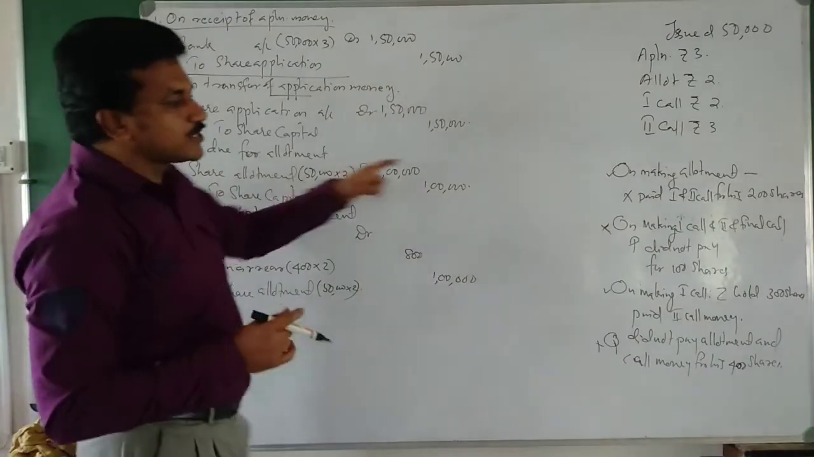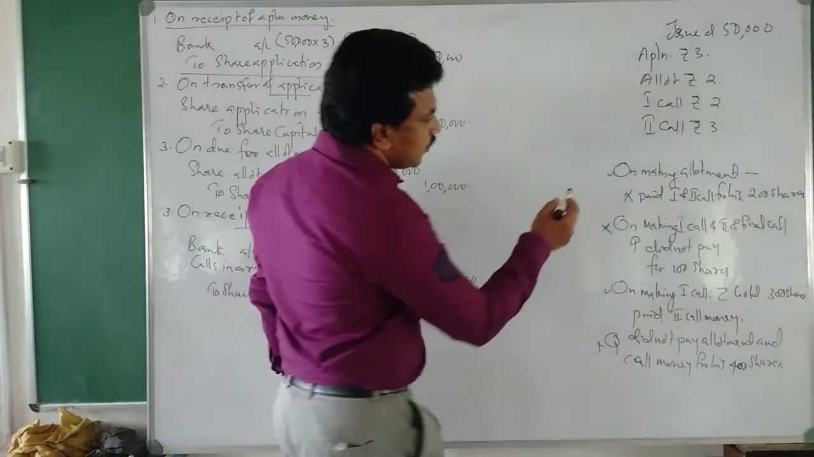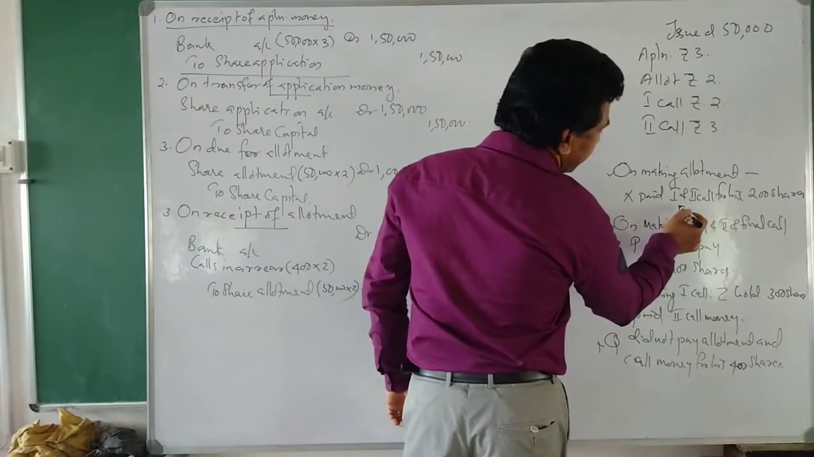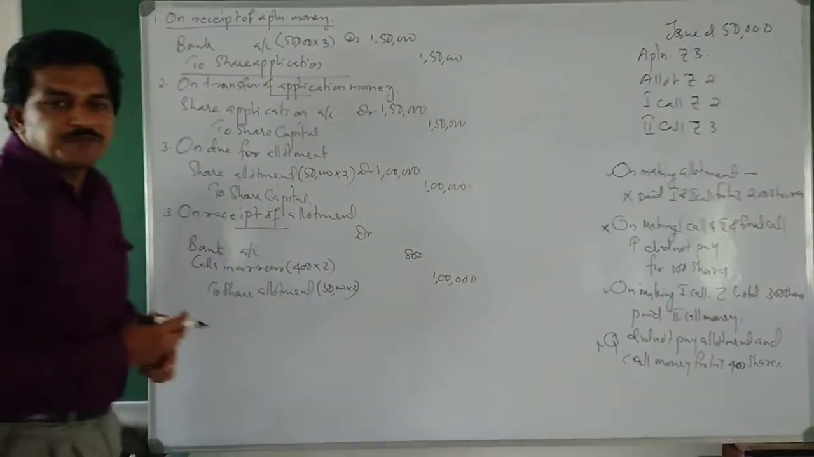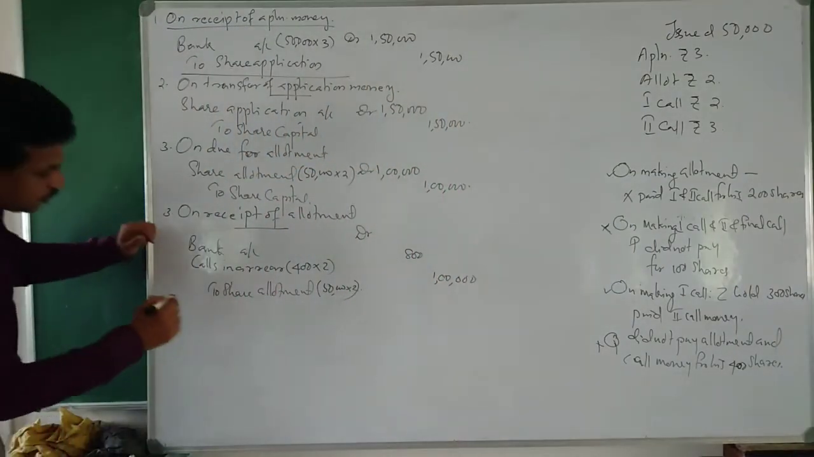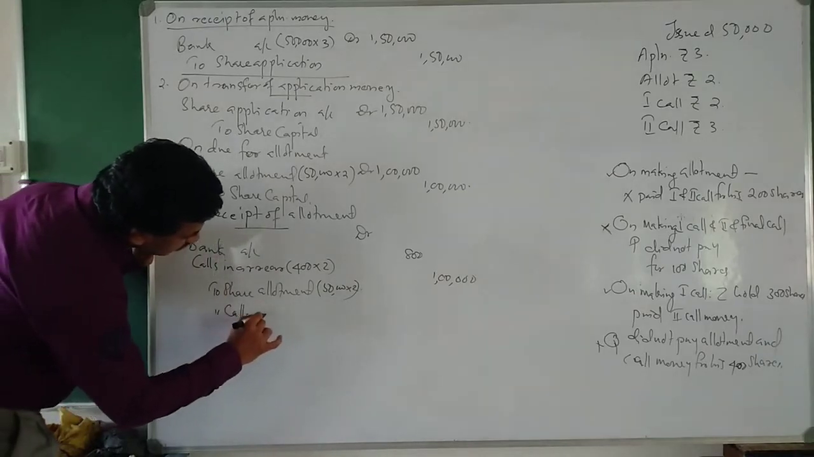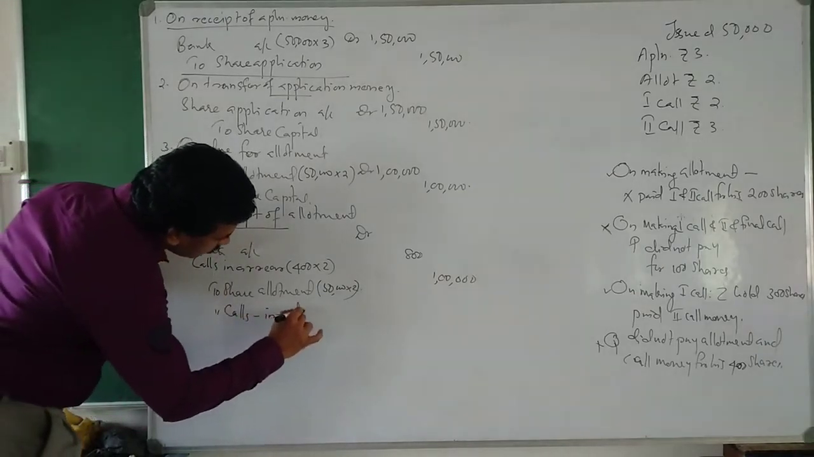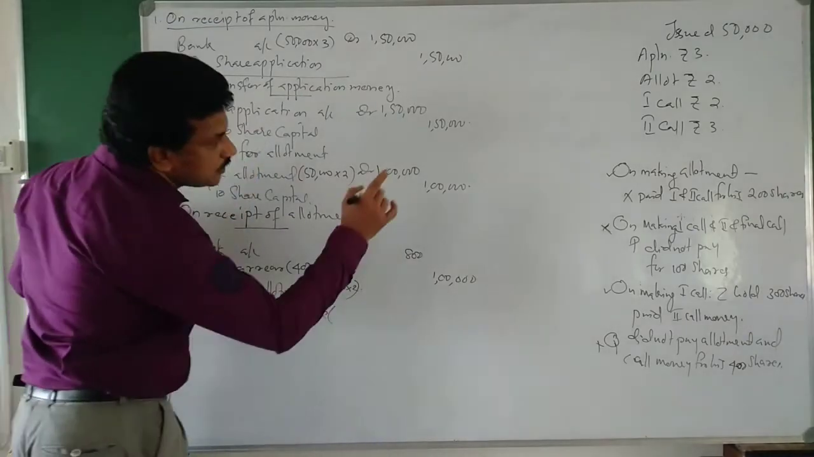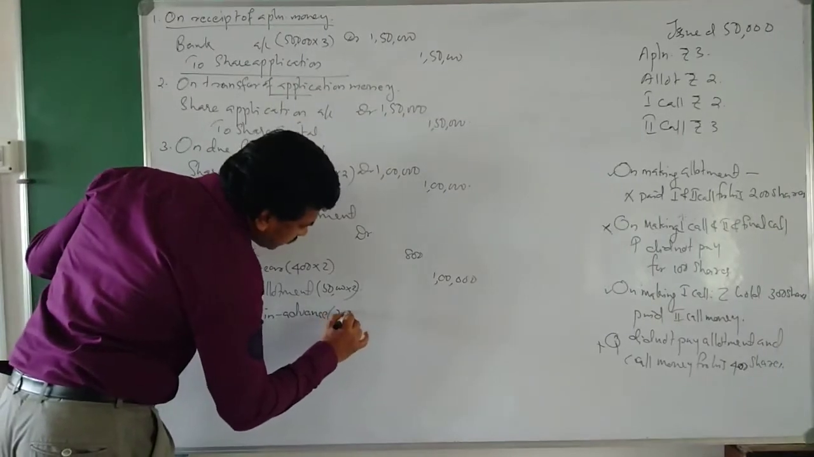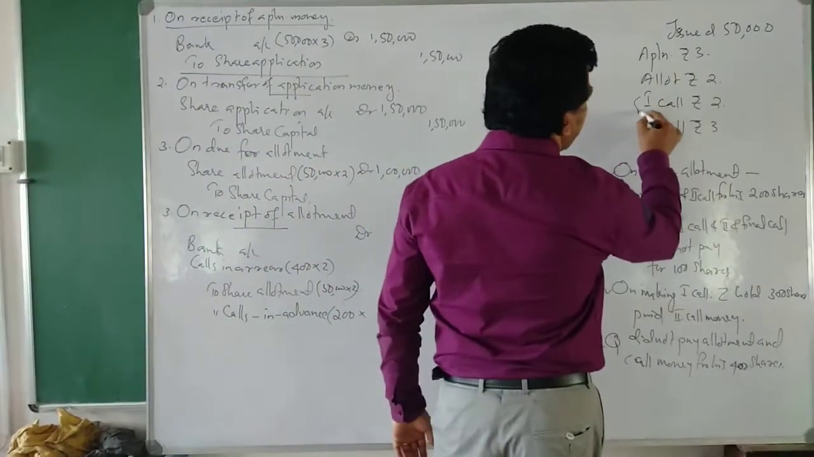And there are calls in advance. How much? On making allotment, X paid first and second call for 200 shares. He paid first and second call money, so calls in advance. Bank account debited, credited to calls in advance. How many shares? 200 shares, and he paid both first and second call money.